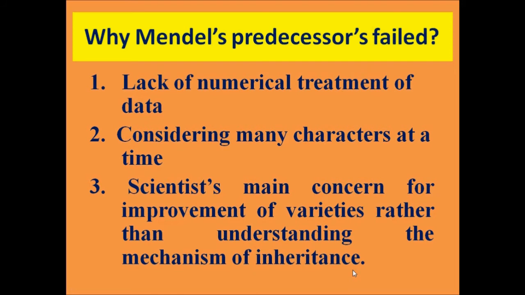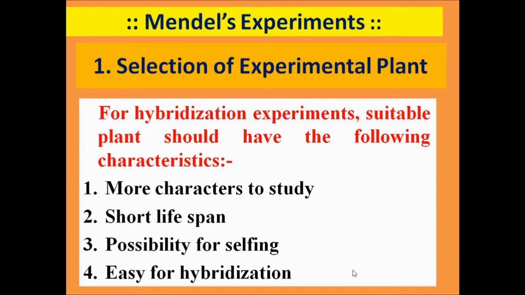The reason for this was mainly the lack of numerical treatment of the data. Whenever any experiments are conducted, the results should always be processed mathematically and thereby supported by statistical significance. Now, this was not done by Knight and Goss. Secondly, they considered many characters at a time. And finally, their main concern was the improvement of varieties rather than understanding the mechanism of inheritance.